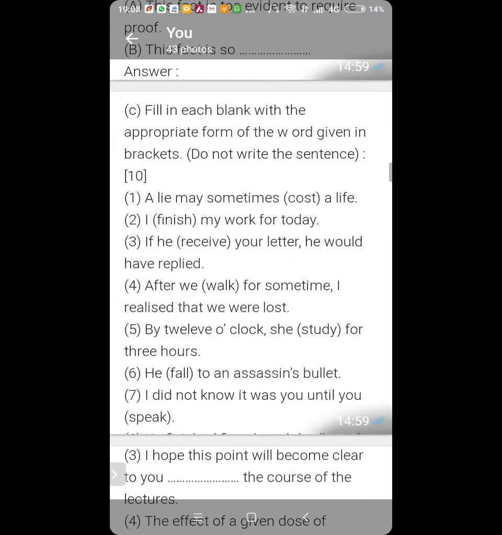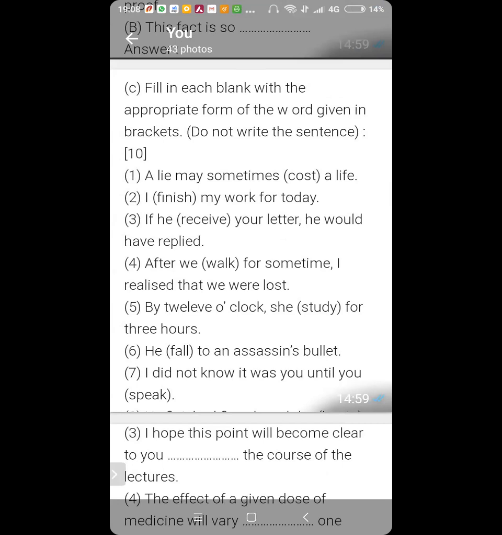Kartike. Now this. Fill in the blank with appropriate form of the word. Number 1. A lie may sometimes cost a life. What will you write instead of cost? See.